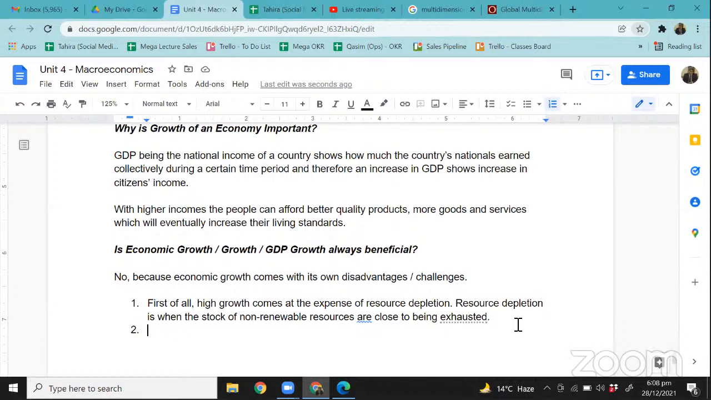And with that also comes wildlife extinction, right? So that's another challenge that we face. It also brings wildlife extinction. Okay. Then another problem with the GDP growth rate